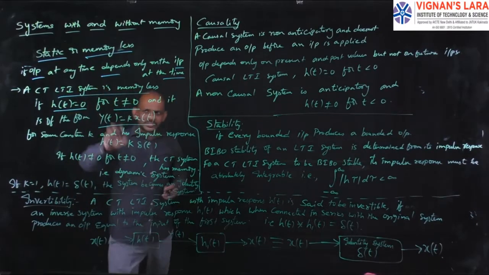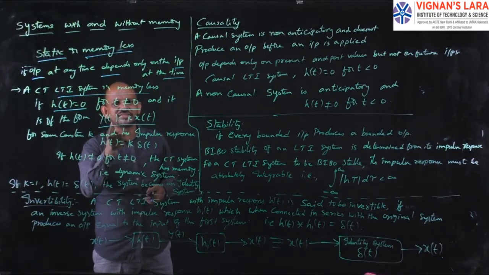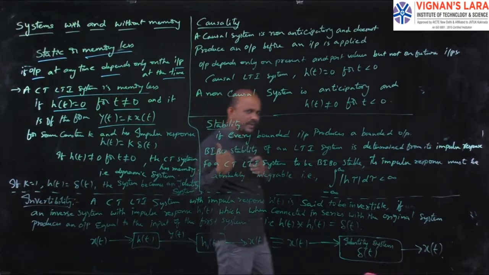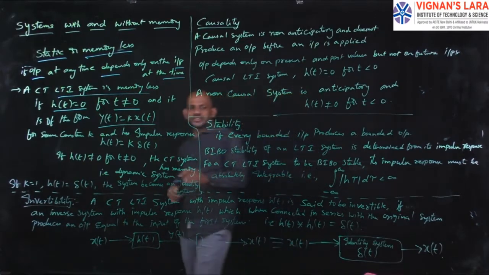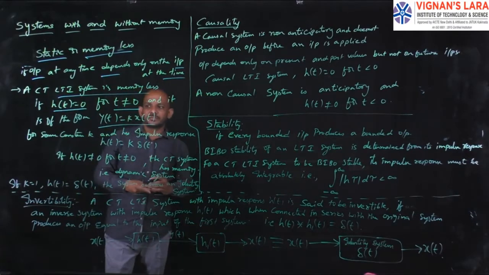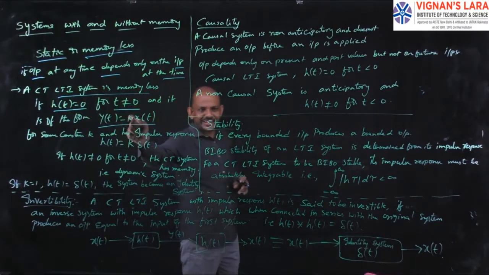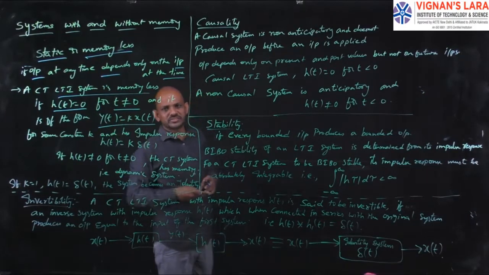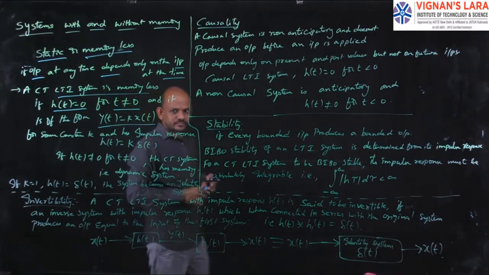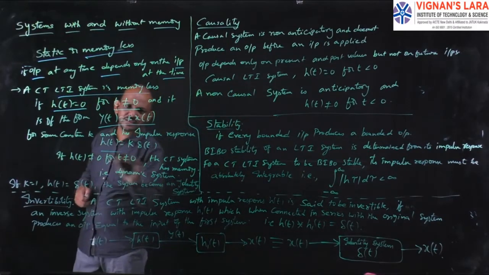Because the output depends on the present input, if the output time is t, then the present input is also at t. So it depends only on the present, not on the past or the future. For that reason I have written y of t equal to k into x of t, for some constant k, and the impulse response h of t will be given as follows.